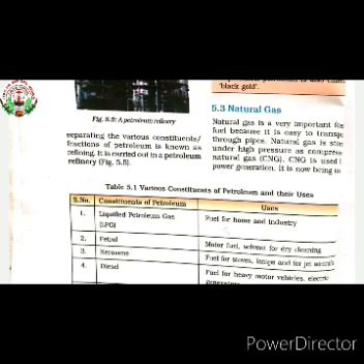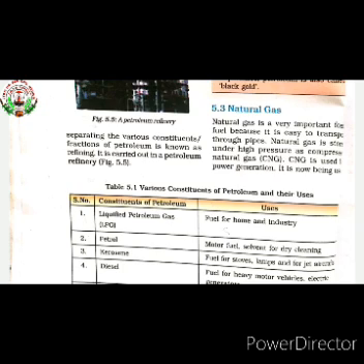Natural gas is made up of carbon and hydrogen. In natural gas, the carbon atoms and hydrogen atoms combine together and form it. And this natural gas is found in Tripura, Rajasthan, Maharashtra, and the Krishna and Godavari delta. So natural gas can be supplied easily.